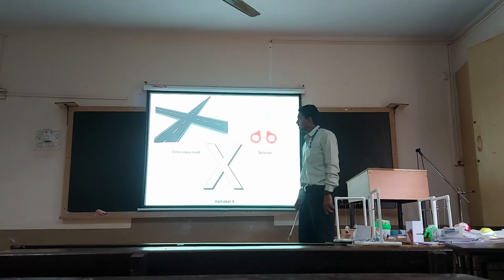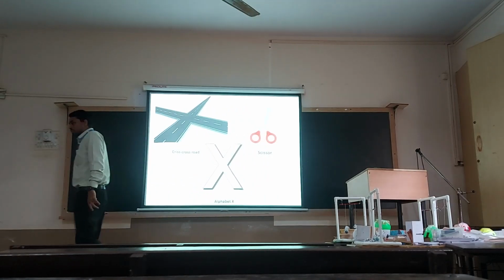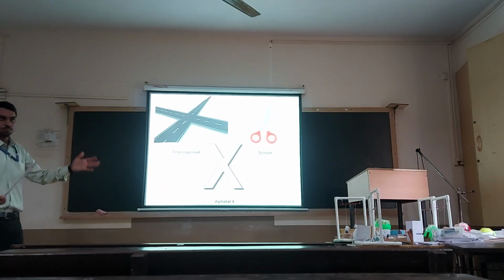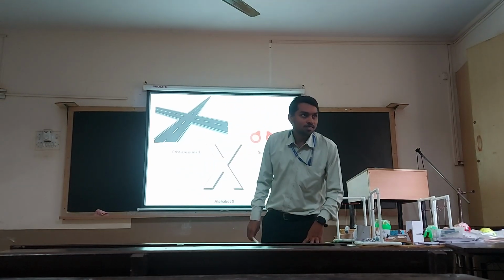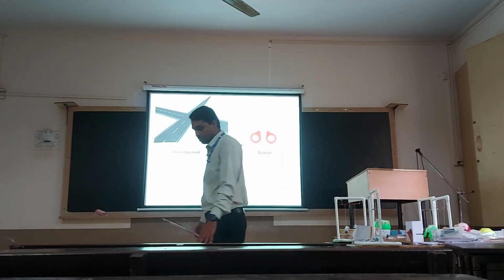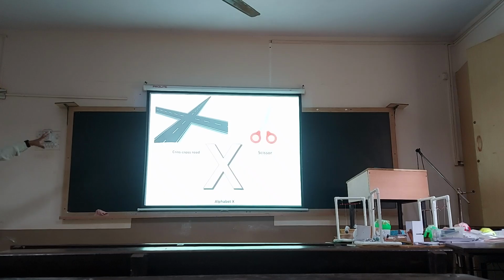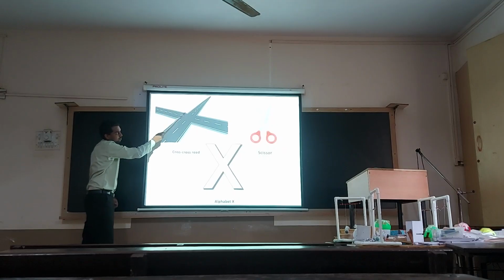Next, the examples for these are the crisscross roads. Very often we find this kind of roads when we are going to different tourist places. Whenever we are travelling, we do observe this kind of roads. So two different roads come and meet at a particular point. That's a junction. In a local area, we will be having traffic signals, right? So that is an example for intersecting lines. One line, the other line, they are coming and meeting at a particular point.